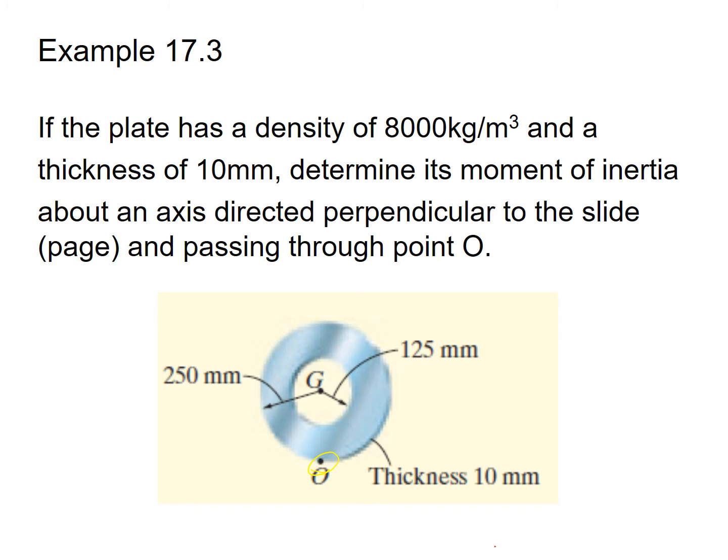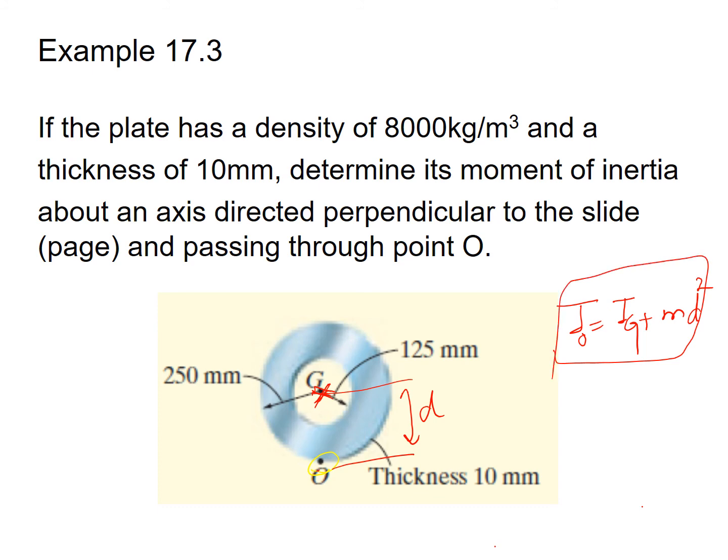So how can we find the moment of inertia about an axis that is passing through point O and is perpendicular to the slide? We can find it by using the parallel axis theorem. This is the mass center. First we have to find the moment of inertia about the centroid. After that, the moment about point O will be equal to the moment about point G plus mass times the square of the distance between these two axes. Let us say that this distance is d. So mass times d square. In this way you can find the moment of inertia.